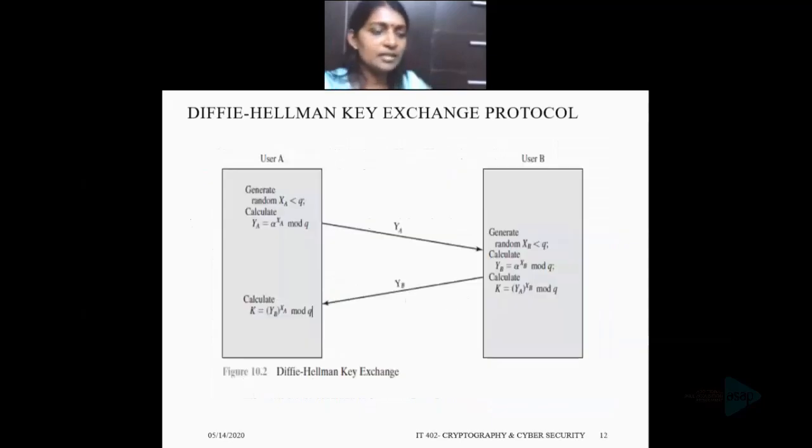This figure shows a simple protocol that makes use of Diffie-Hellman calculation. Here user A wishes to set up a connection with user B and use a secret key K to encrypt the messages on the connection in future. That means user A and B set up a connection and they exchange a secret key K using the Diffie-Hellman key exchange calculation. Then they can use K to encrypt the messages on the connection in future.